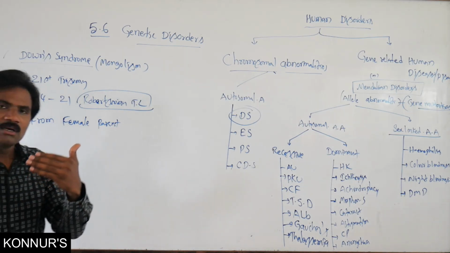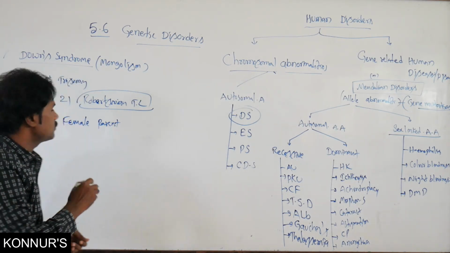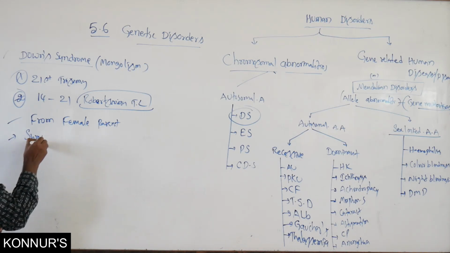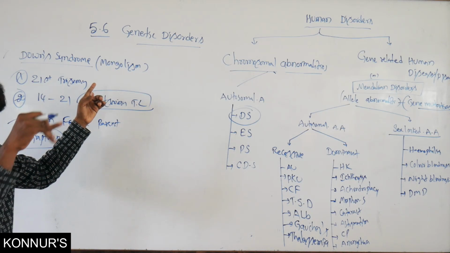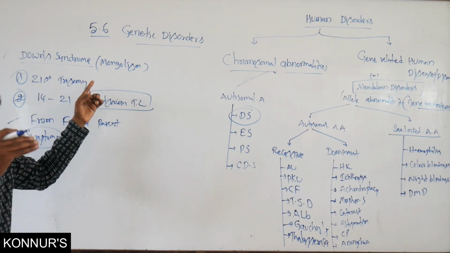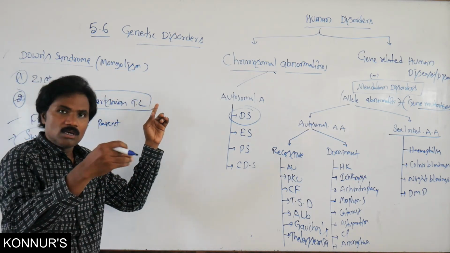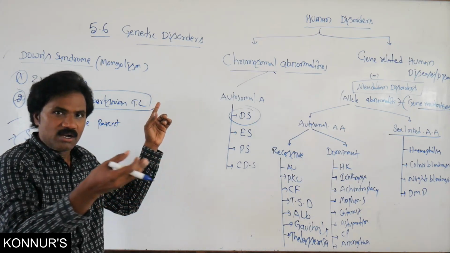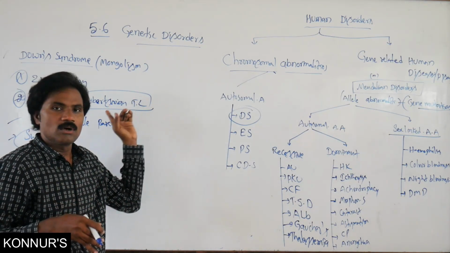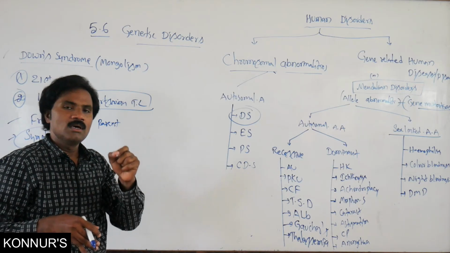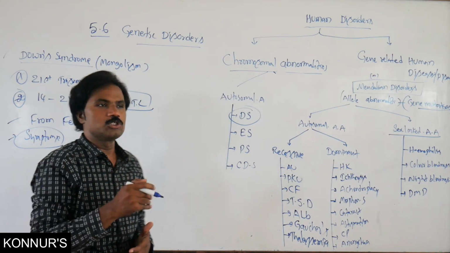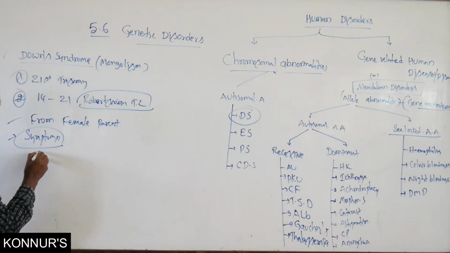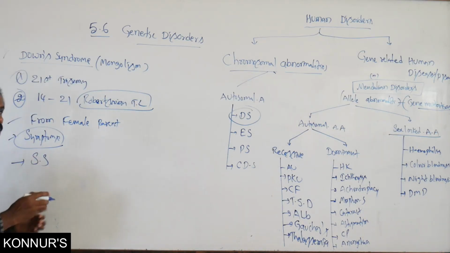What are the common symptoms? In the exam, they may give the symptoms and ask you to identify the disease as 21st trisomy. What are the symptoms? Morphologically, you observe short stature, that means smaller height.